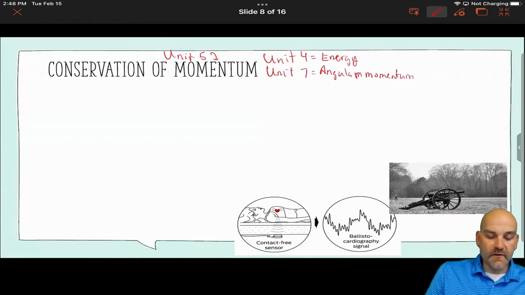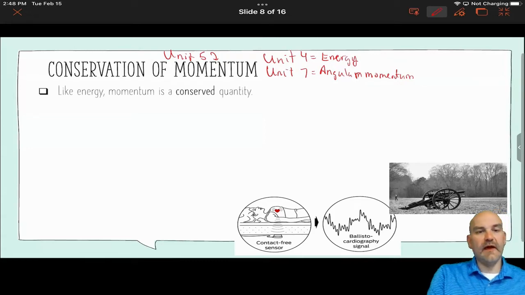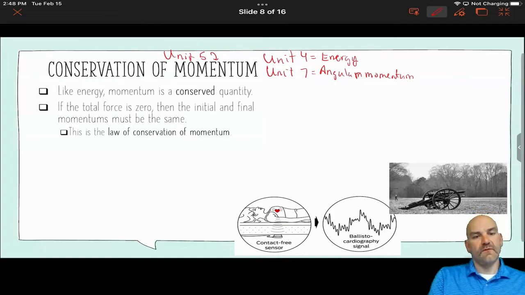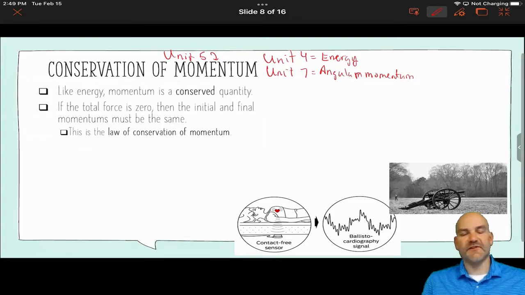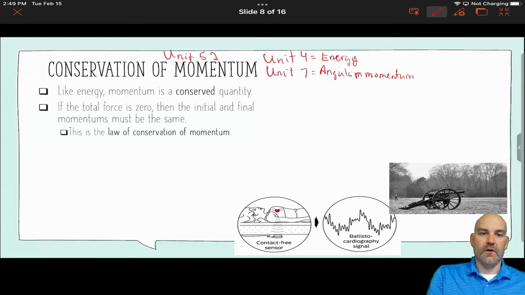Okay, so first thing. Like energy, momentum is a conserved quantity, and we just talked about how there are three of them here in mechanics. Now, if the total force is 0, then the initial and final momentums must be the same. That's our caveat with all these conserved quantities: in the absence of a net external force, in an isolated system, which means energy and mass aren't going in and out. This is the statement for the law of conservation of momentum.